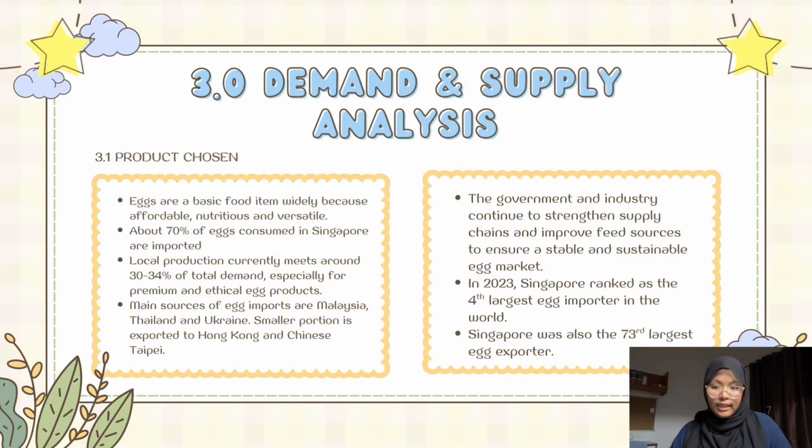In 2023, Singapore ranked as the fourth largest egg importer in the world, with egg being the 176th most imported product in the country. In the same year, Singapore was also the 73rd largest egg exporter, with egg ranked as the 756th most exported product.